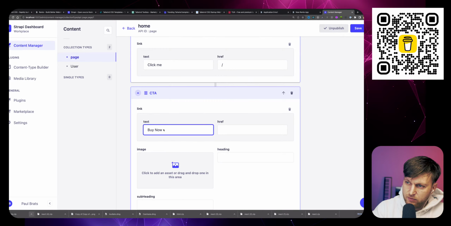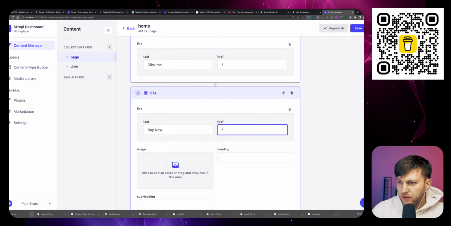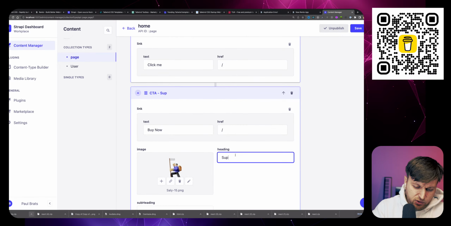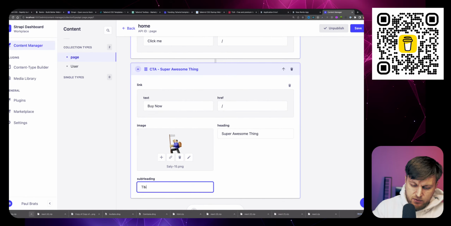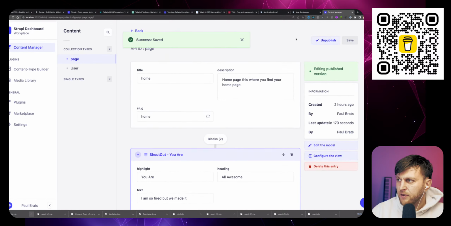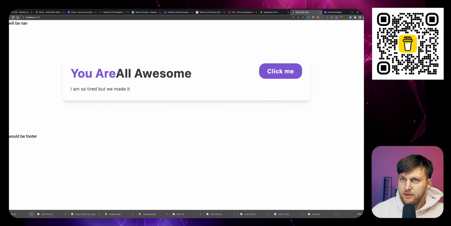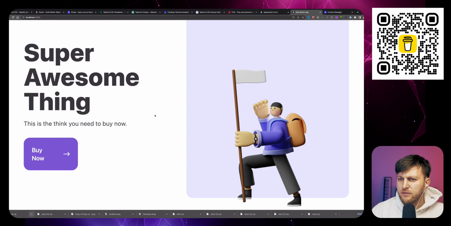Buy now. Right? Let's add an image. Heading: Super awesome thing. This is the thing you need to buy now. And check this out. I save it and refresh. Boom. We have our call to action. Super awesome thing. This is the thing you need to buy now.